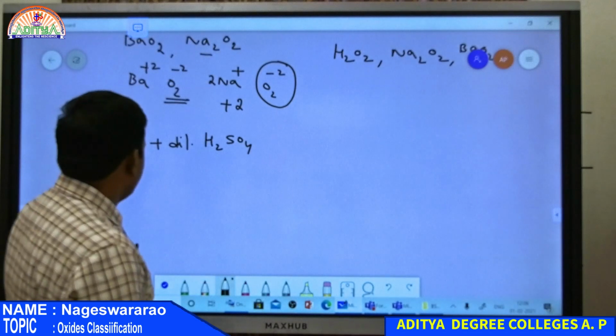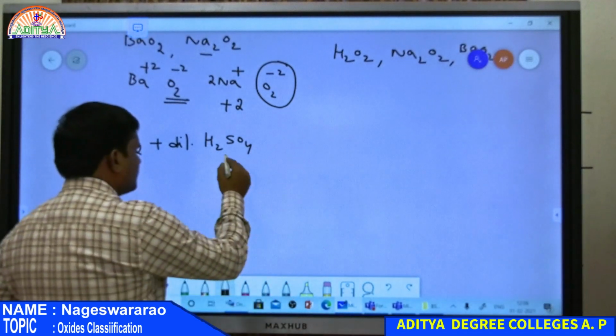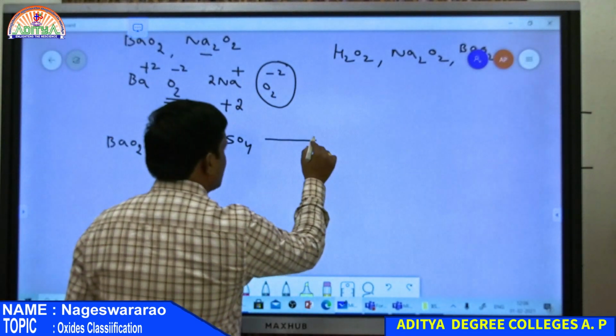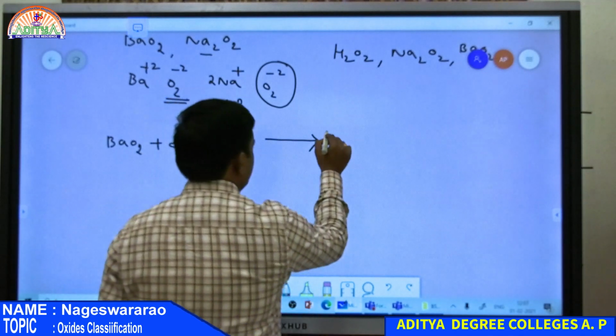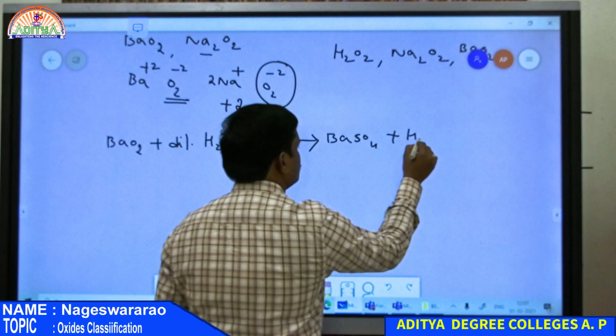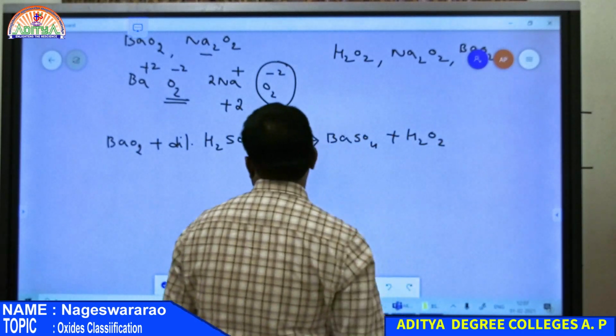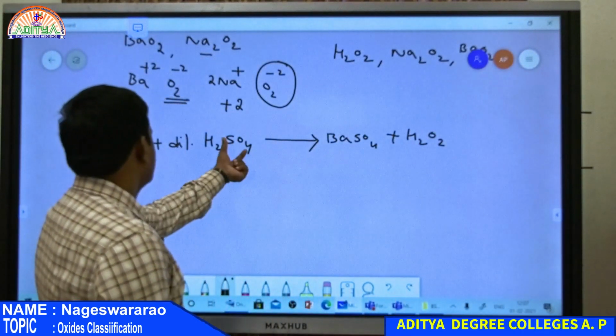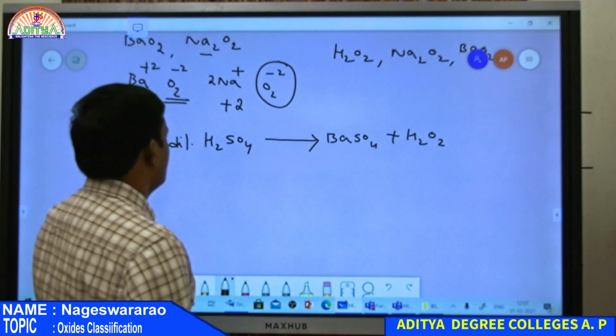When barium peroxide reacts with sulfuric acid, it gives barium sulfate along with H2O2. So BaSO4 and one more, H2O2.